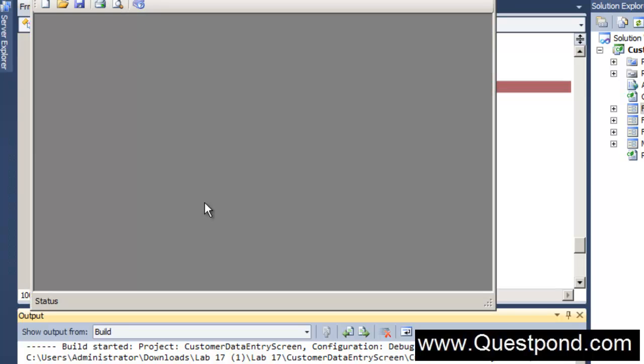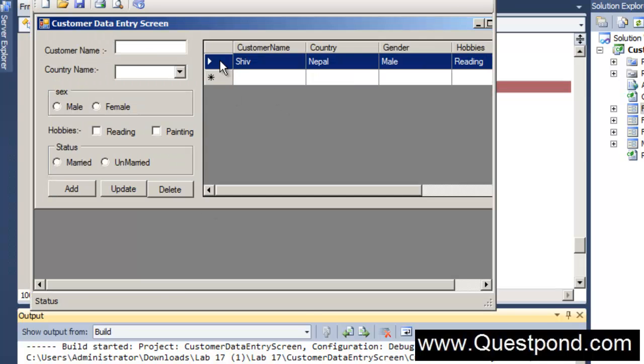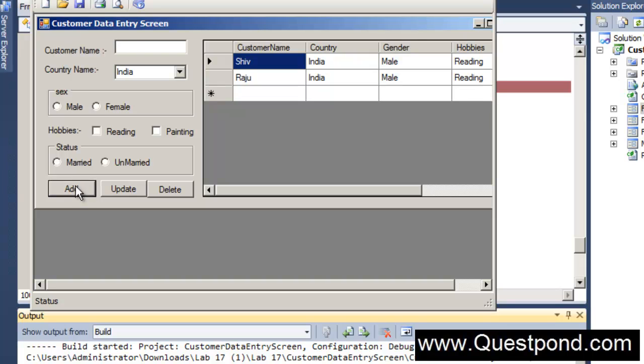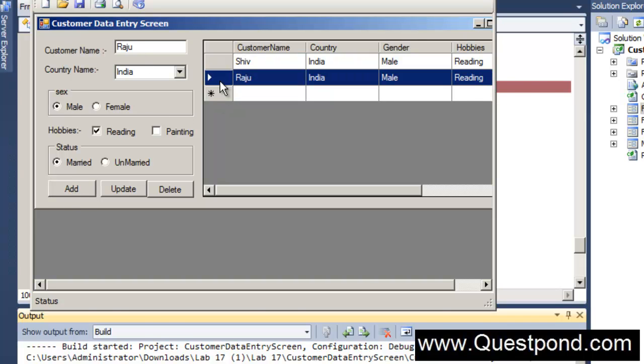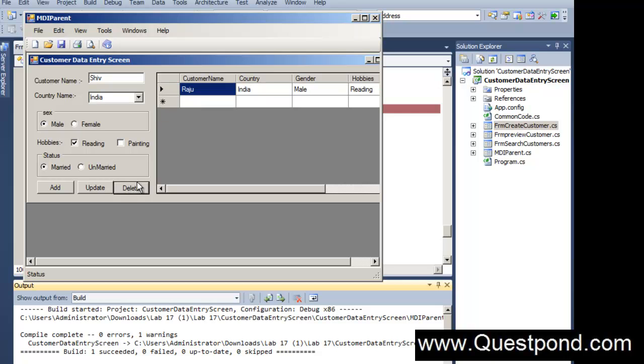Now if you run the application, and I click on Shiv, change this value and say update, you can see the data has got cleared. In the same way, if I add some new records and click add, you can see the data has got cleared. So we are shaping up nicely. Whenever we do any operation, the data is getting cleared from the user interface. Great. Also, let me check delete.